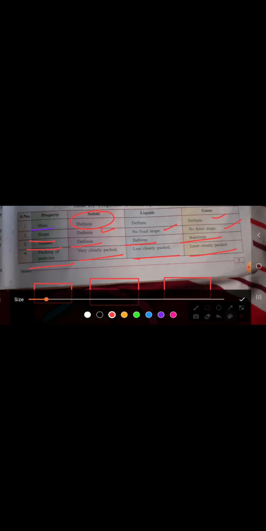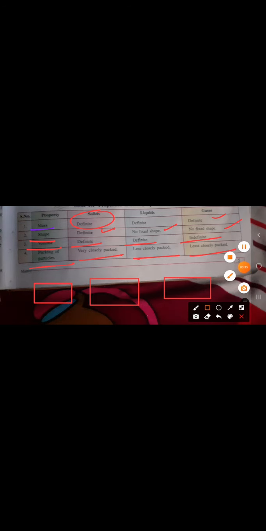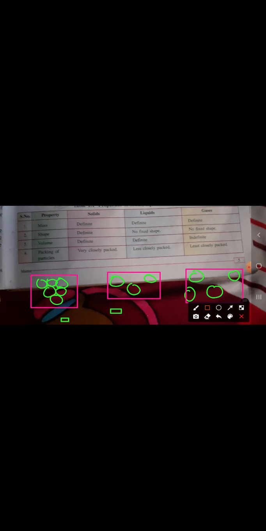Packing of particles: in solid, they are very closely packed. In liquid, they are less closely packed, and in gases, they are least closely packed. What is the meaning? See, if I draw the molecules of solid, liquid, and gases, they will be like this. But you can see the differences here. What is the difference between these particles? In solid they don't have any space. But in liquid you will see that they have some spaces. But in gases you will see that they are very least closely packed, and they have very much intermolecular space.